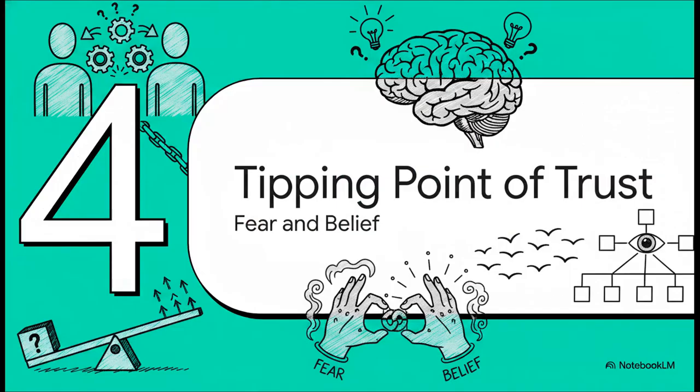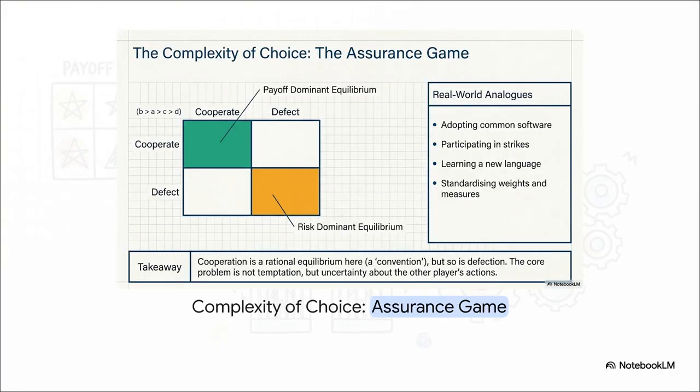Which takes us to part 4, the tipping point of trust. Welcome to the assurance game. Now, here, the core problem is entirely different. Both cooperating and defecting are Nash equilibria. The issue isn't the temptation to cheat anymore, it's the sheer paralyzing uncertainty of what the other person's going to do. Think about, say, adopting a brand new software platform at work, or participating in a strike. You want to cooperate for sure, but only if you are fully assured the other person will too. If you doubt them even a little, fear takes over and you retreat right back to the safe, risk-dominant equilibrium.